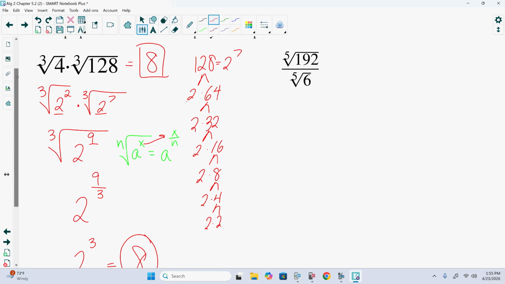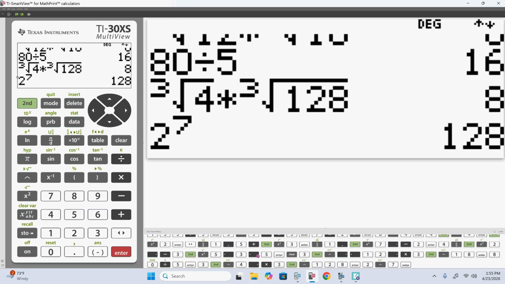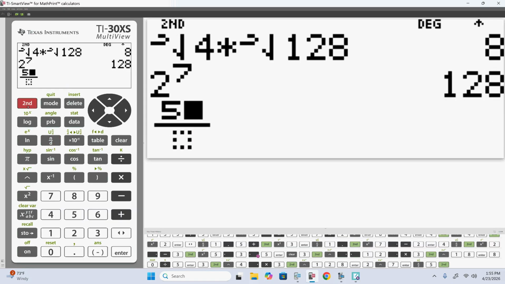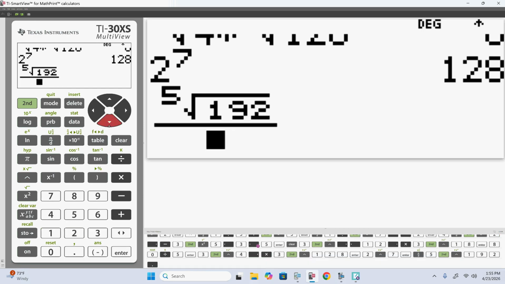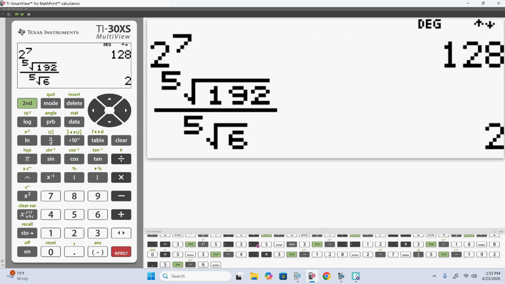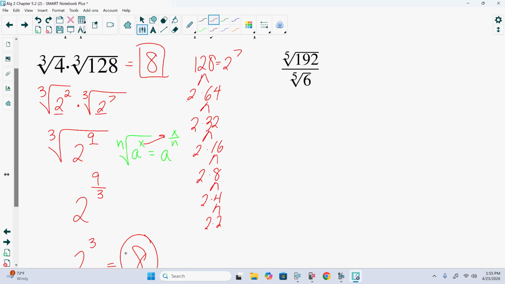We ready for the last one of this type? Fifth root of 192 over the fifth root of 6. So we know what we're supposed to get. Now the first thing I would do here is, because we notice, or should notice, that 192 is divisible by 6.